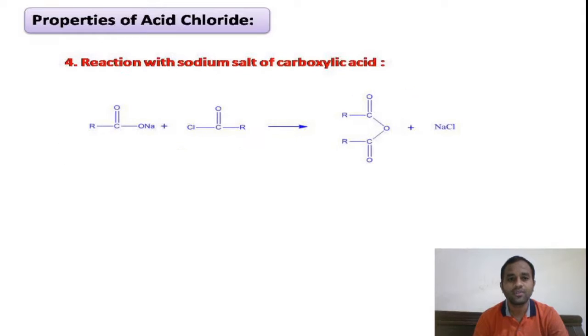Coming to the fourth property of acid chloride, even the sodium salts of carboxylic acids will undergo acylation to give acid anhydride. You can see here the salts of carboxylic acid reacts with acid chloride to give acid anhydride, right? So in this way, from acid chloride we can also prepare the acid anhydride, right? These are the properties of acid chloride.